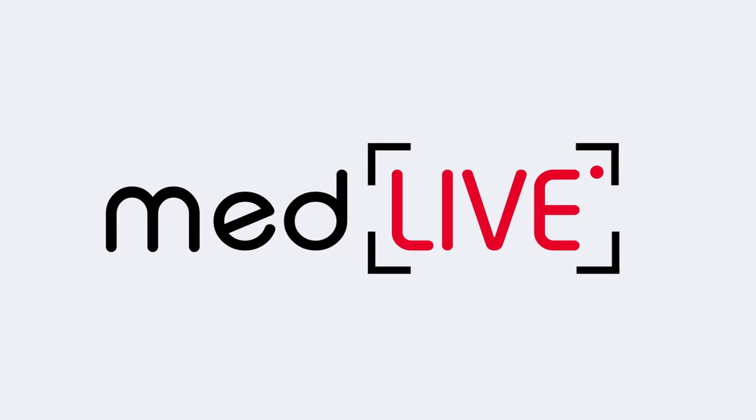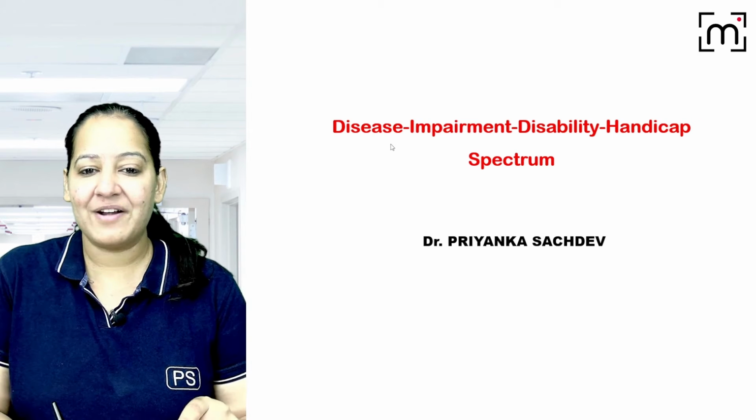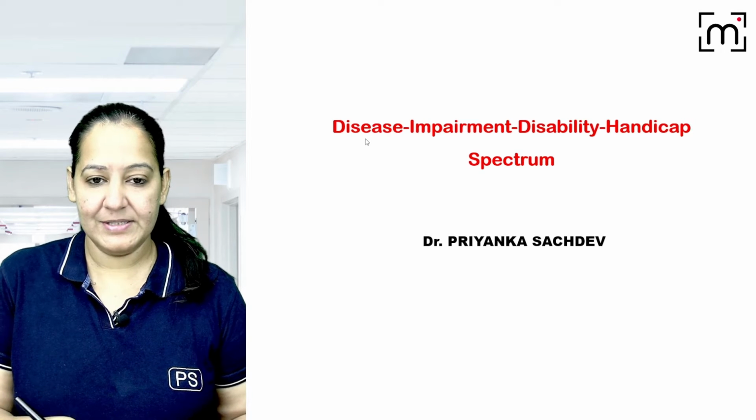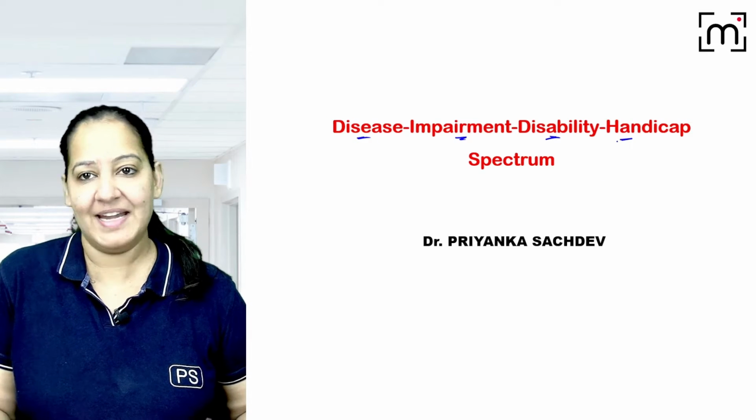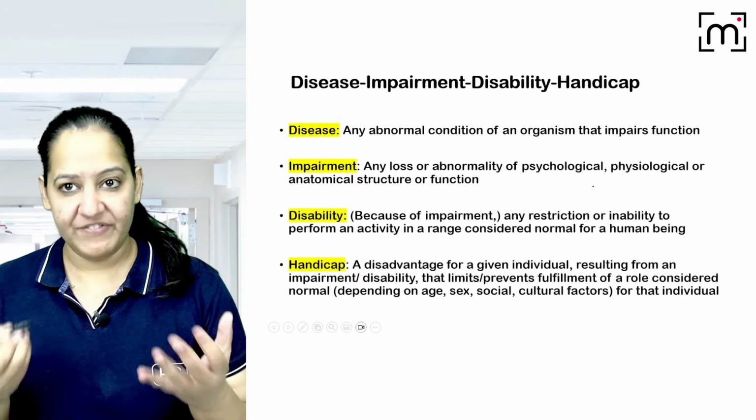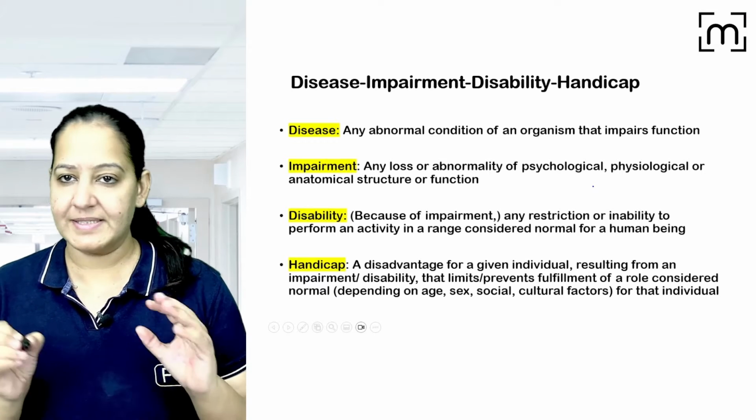So I will explain to you the entire spectrum, how disease leads to impairment, impairment leads to disability, and disability finally leads to handicap. I will tell you the definitions along with examples. So let's start it. You can see here the disease, impairment, disability, handicap spectrum. Let me tell you the definitions first, then we will see an example and understand it again.